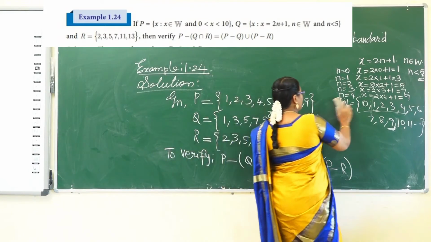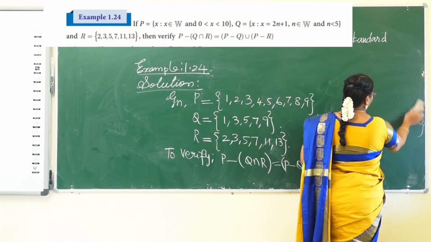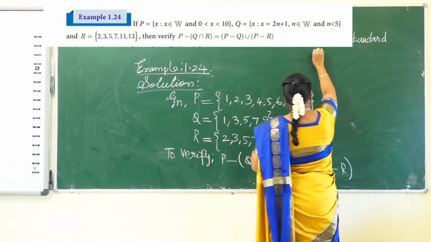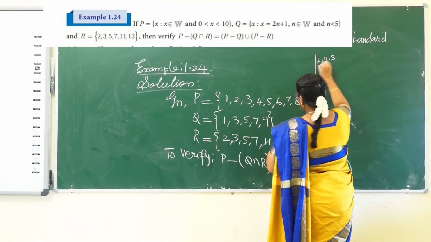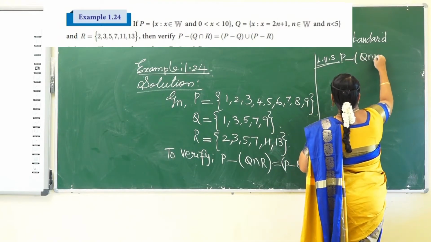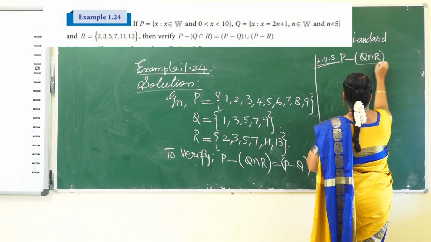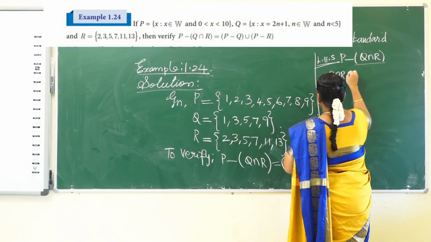First consider the left hand side. So, what is the left hand side? P difference Q intersection R. First preference to the brackets. So, Q intersection R is equal to.